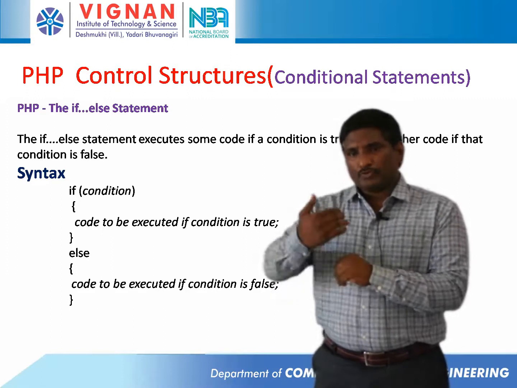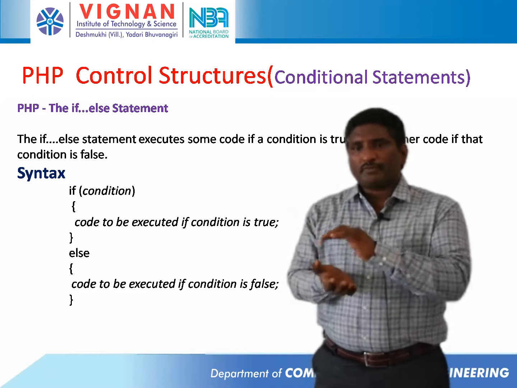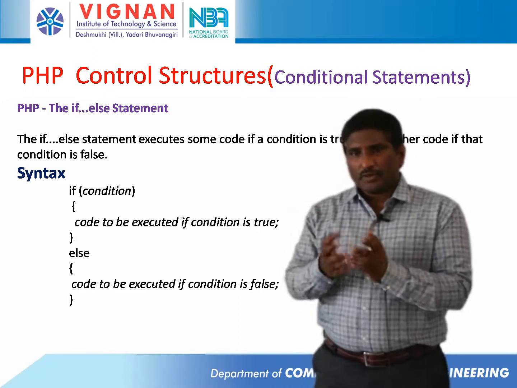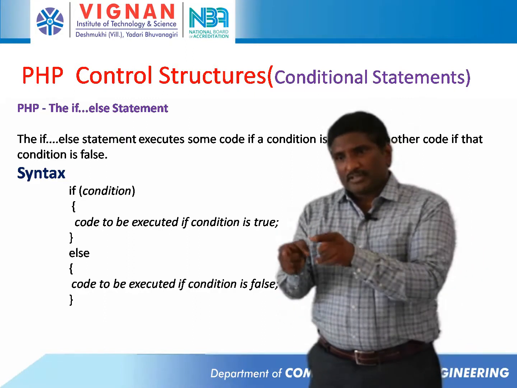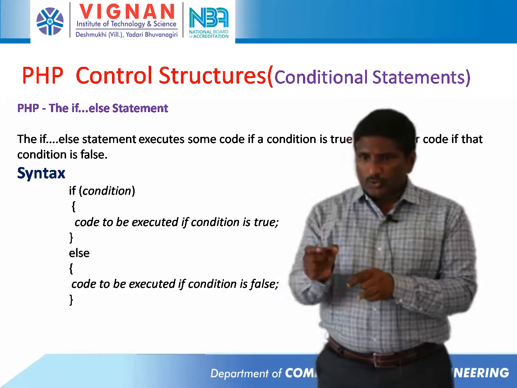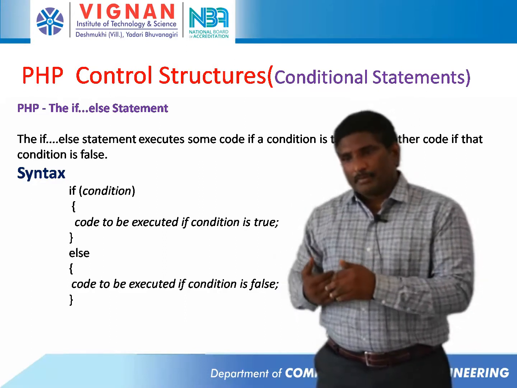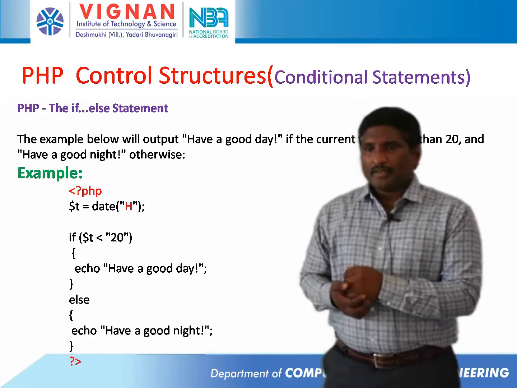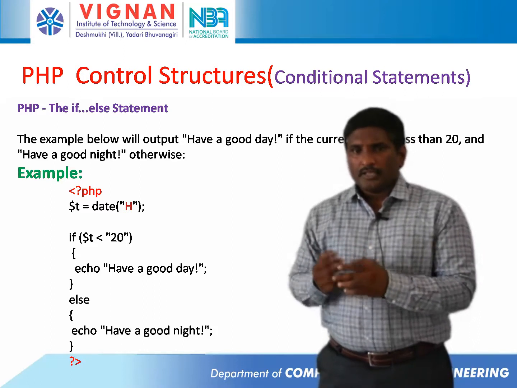In the earlier case, with only if, only if the condition is true the block of if statements is executed, or else if the condition is false it comes out of the control block. In this if else statement, if the condition is true the if block will be executed, or else the else part will be executed.